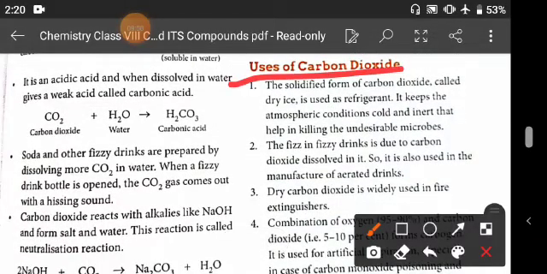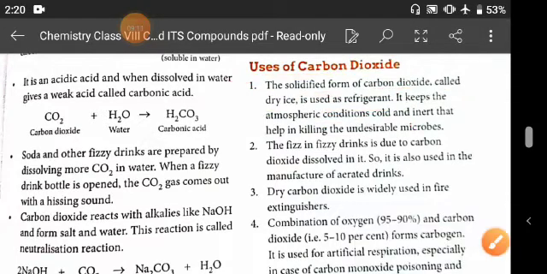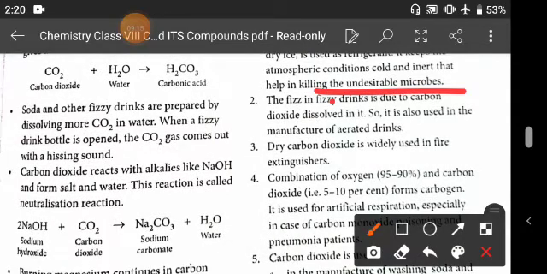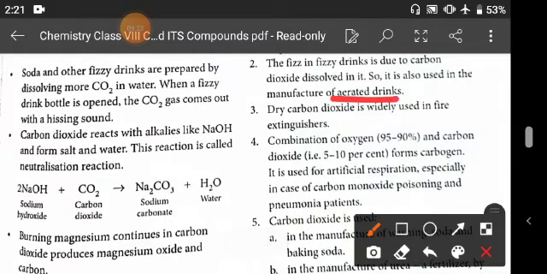So you know that the solidified form of carbon dioxide is called dry ice, and it is used as a refrigerant, and it keeps the atmospheric conditions cold and inert, that helps in killing undesirable microbes. The fizz in fizzy drinks is due to the carbon dioxide dissolved in it, so it is used in the manufacture of aerated drinks. And dry carbon dioxide is widely used in fire extinguishers.